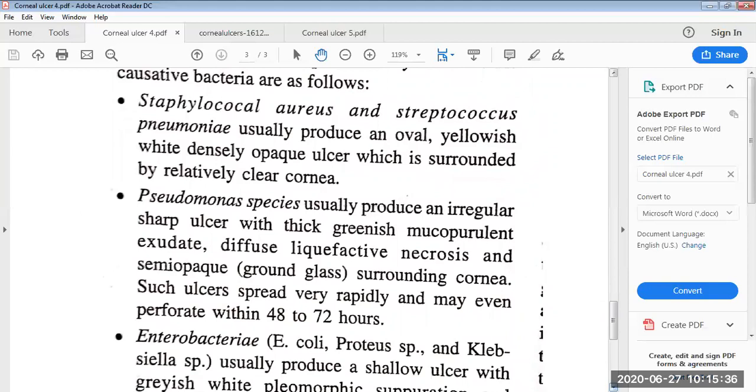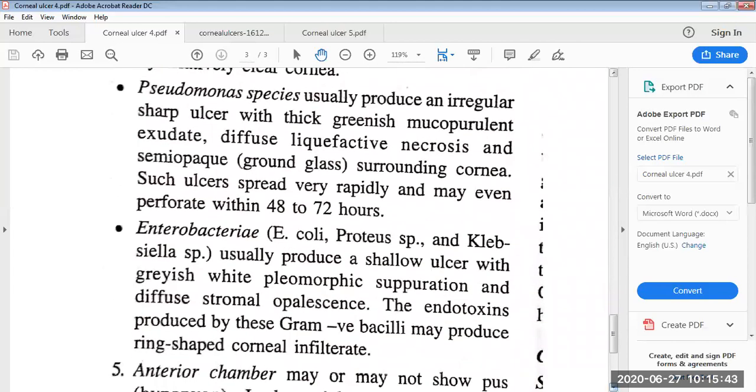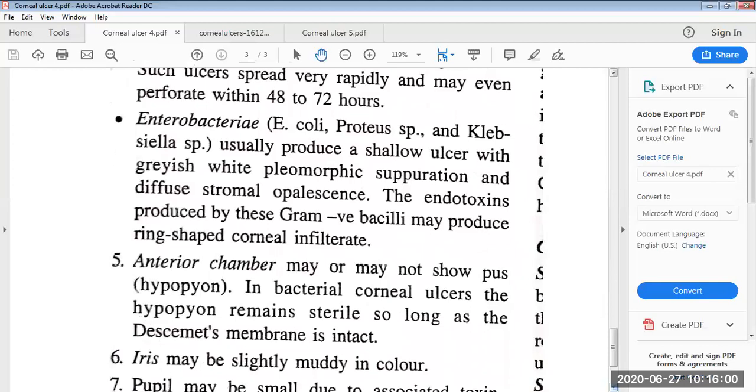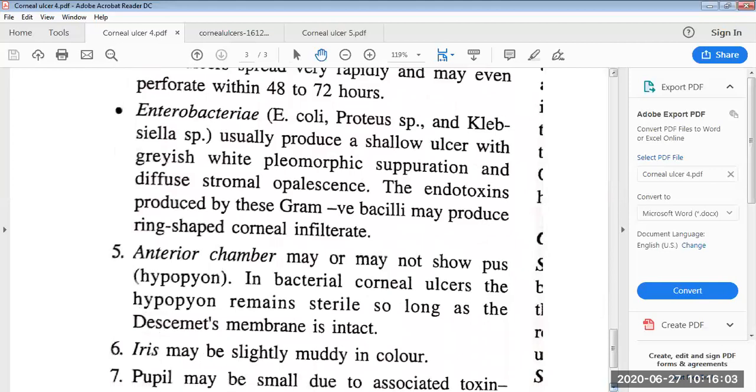Then another group of bacteria is the Enterobacteria: E. coli, Proteus species and Klebsiella species usually produce a shallow ulcer with grayish-white pleomorphic suppuration and diffuse stromal opalescence. The endotoxins produced by these gram-negative bacilli may produce ring-shaped corneal infiltrate. The anterior chamber may or may not show pus, the hypopyon. In bacterial corneal ulcers, the hypopyon remains sterile as long as the Descemet's membrane is intact.